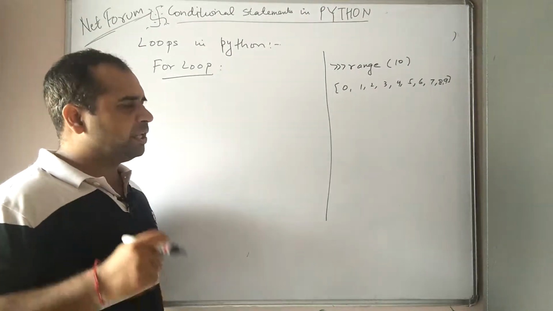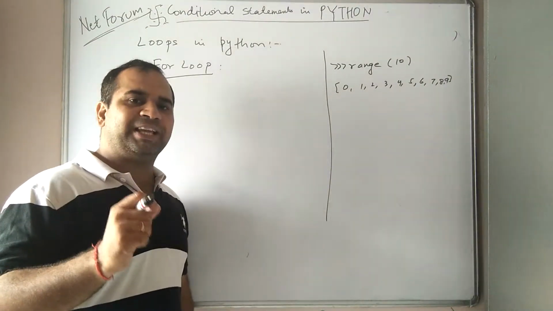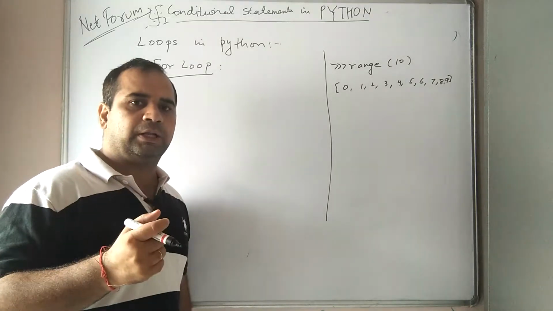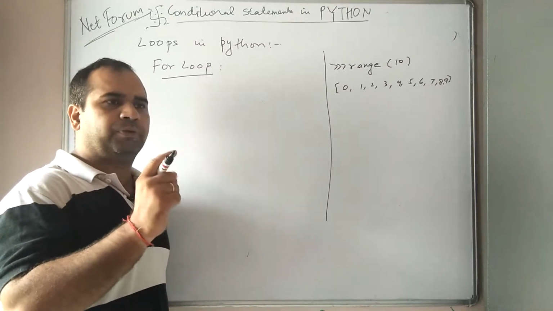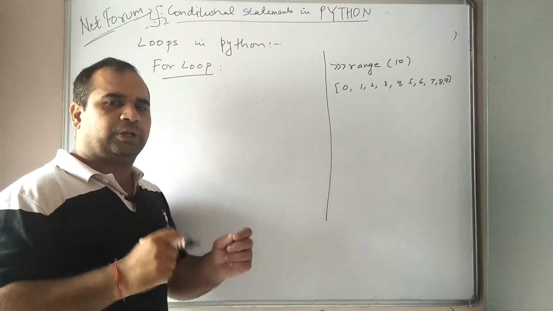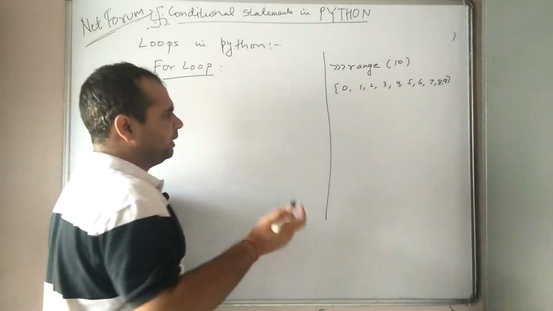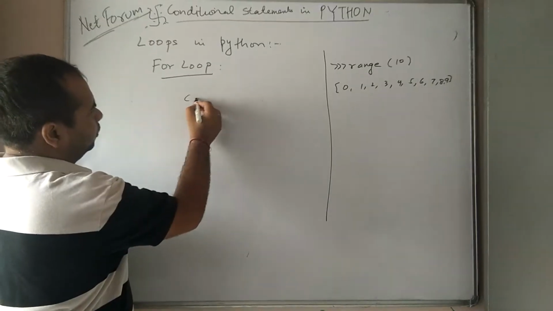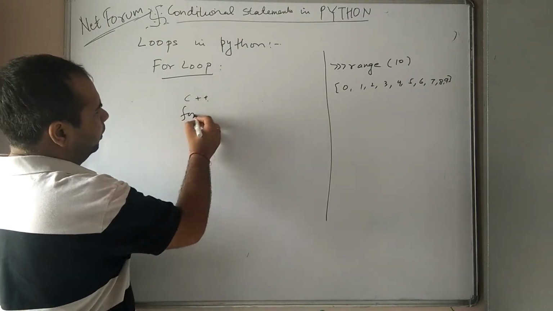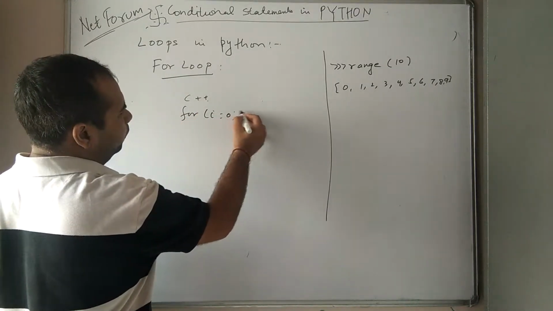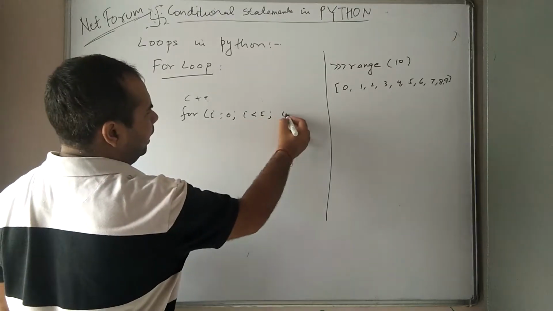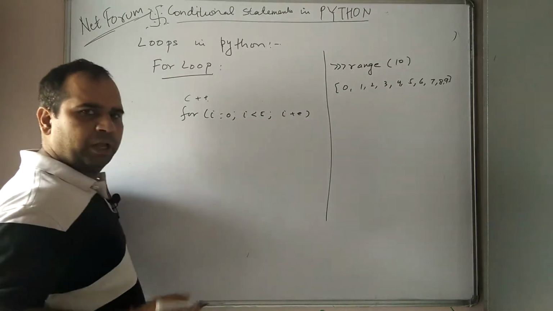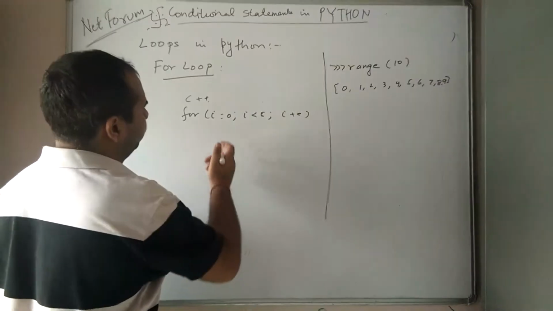Basically, the loop in Python is iterative, not incremental. Iterative means it keeps on going, visiting elements one by one. There is nothing like i++. So let us see the difference between the loop in Python and C++. The loop in C++ is like this: for i equal to 0, i less than 5, i++. Here we all know how this C++ loop will work.